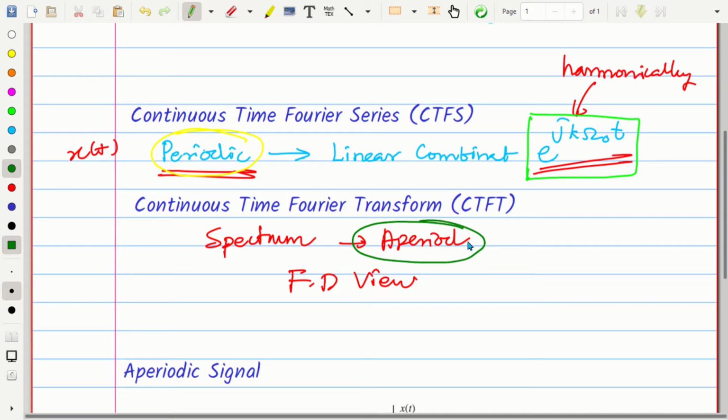Aperiodic signal means which is not repeating, which is not everlasting. These are coming for a shorter duration of time and then they stop. That kind of signals are known as aperiodic signals. Now what is the frequency domain view of this kind of signal?